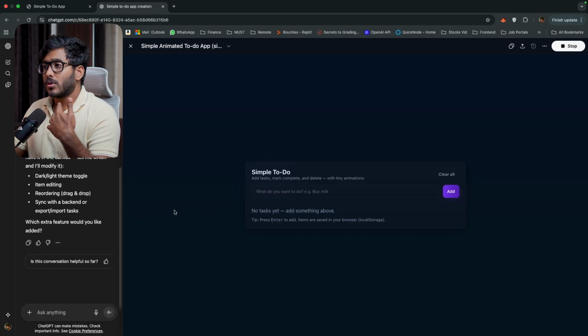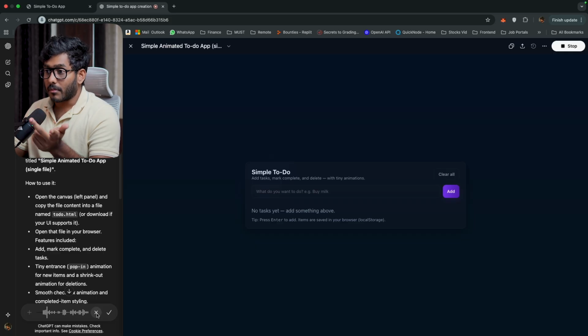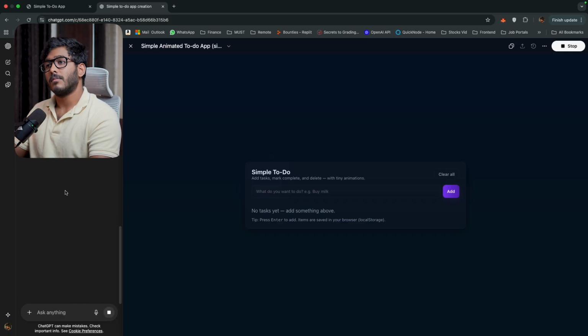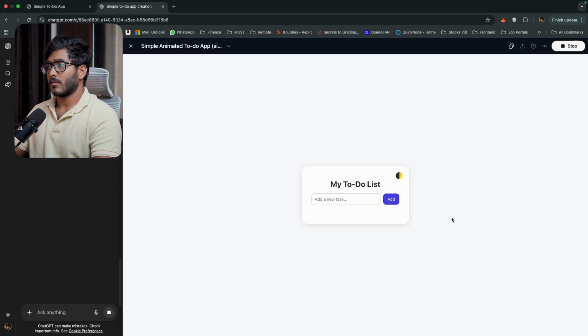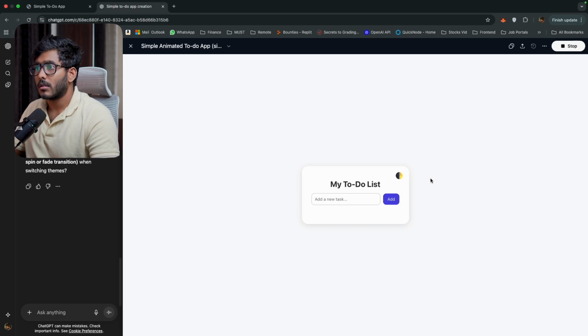All right. Now, suppose you don't want this color to be this way. You want it to be a different color. What would you do? You will ask ChatGPT to change the color of this particular application. So I'll just say change the color to light tone and also add a button for switching between dark mode and light mode. All right. Now the application is changed to a light mode and you have a dark mode, light mode button.